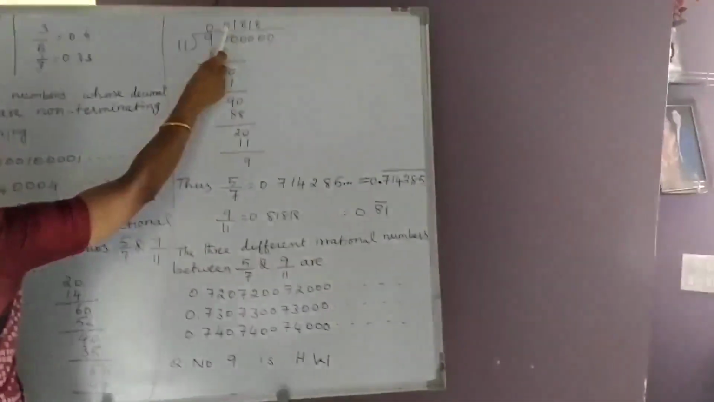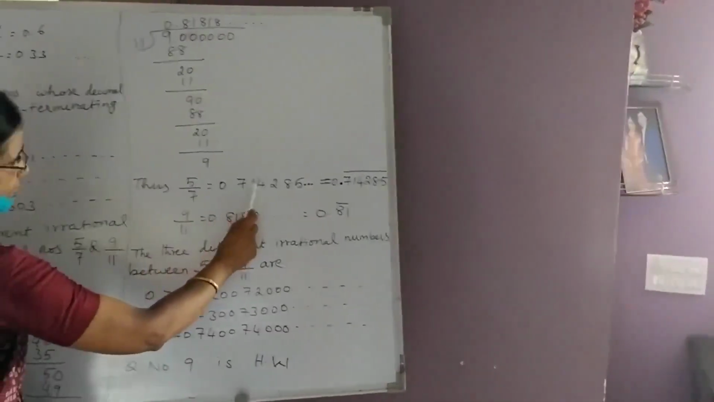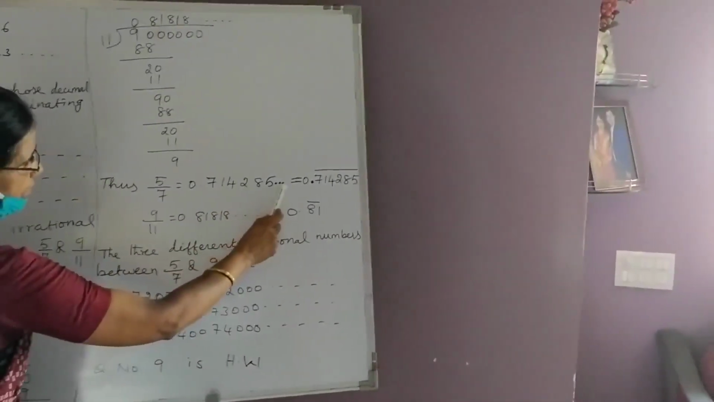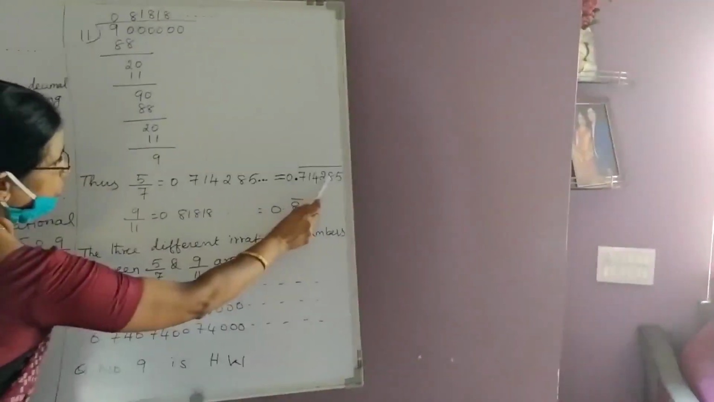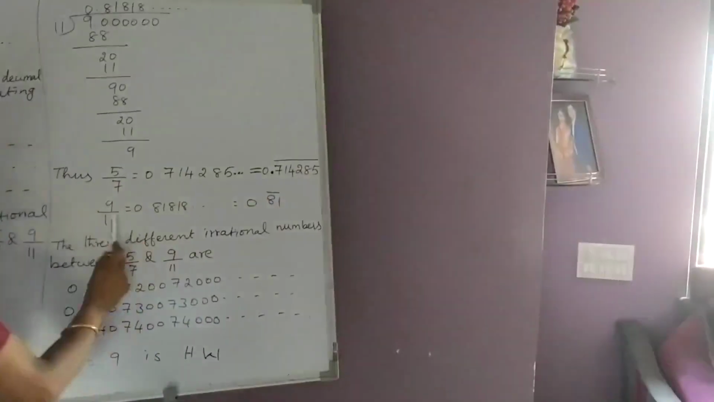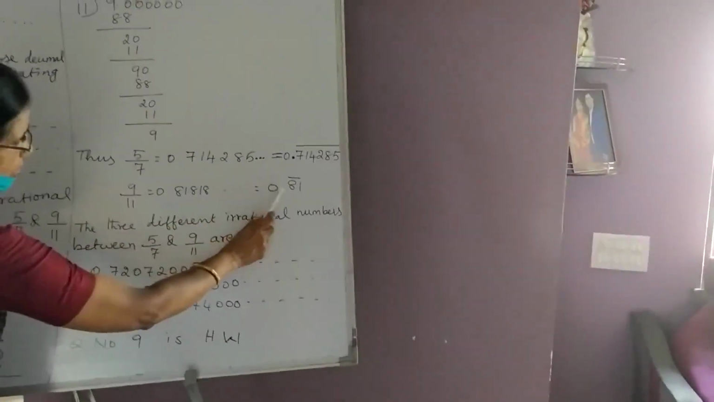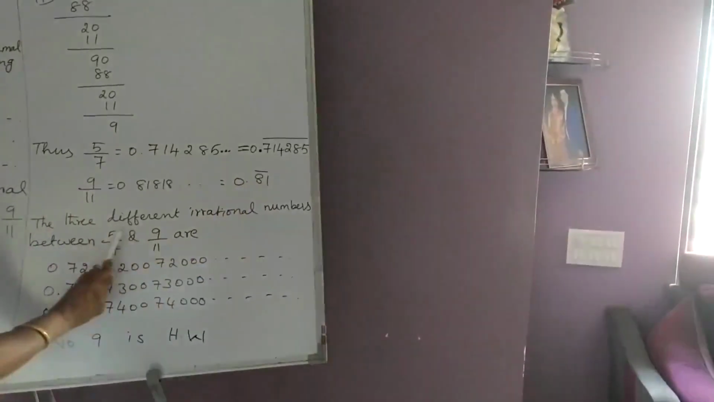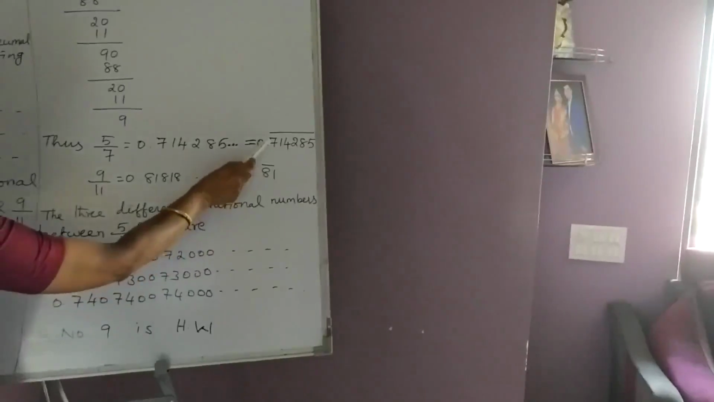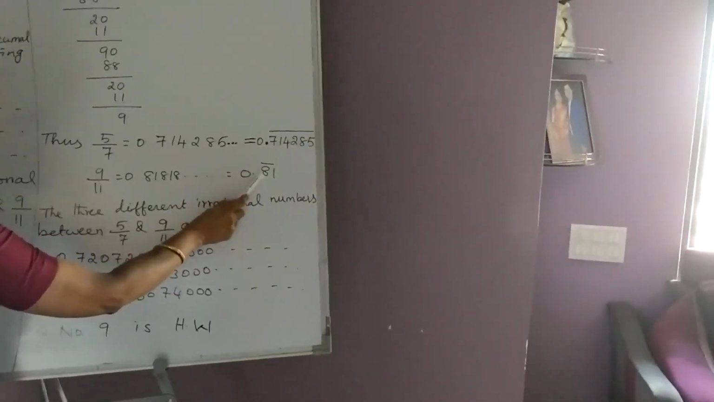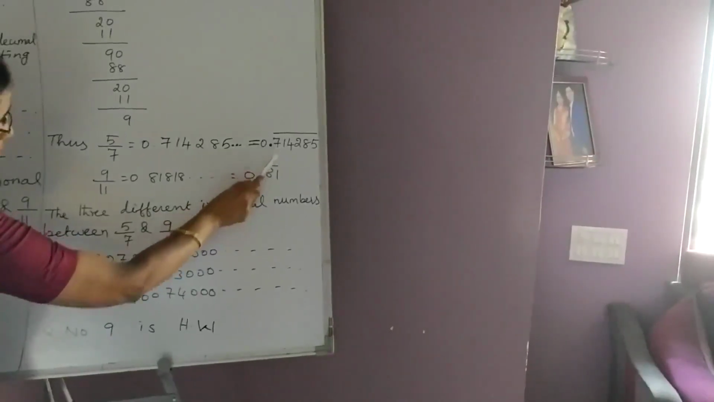The quotient is written here. Thus, 5 upon 7 is 0.714285, which can be written as 0.714285 with this bar. Similarly, 9 upon 11 can be written in the form 0.81 bar. Now we have to write three different irrational numbers between these two numbers only. We want irrational numbers that should lie between these two numbers.